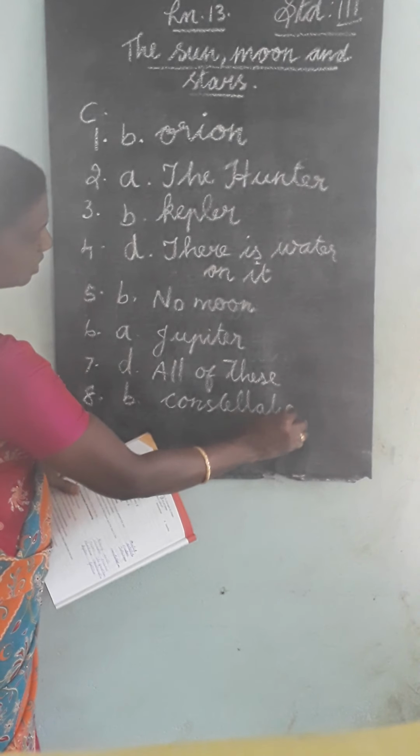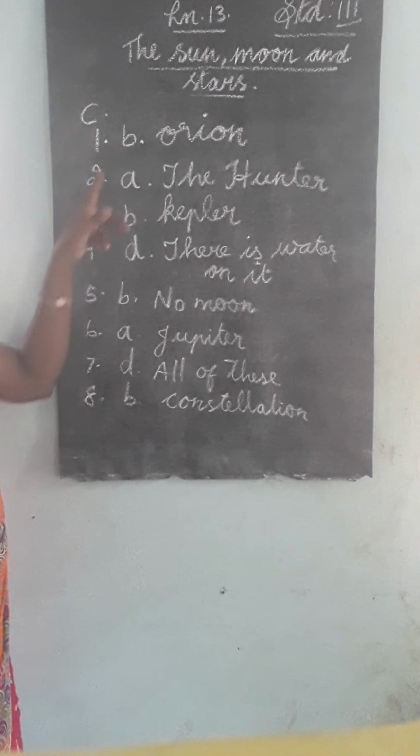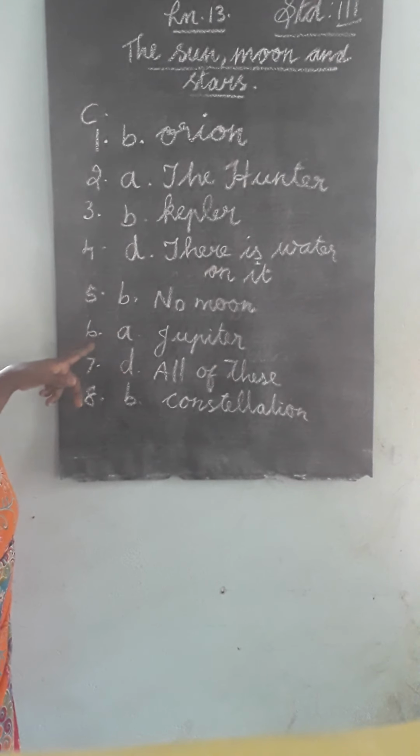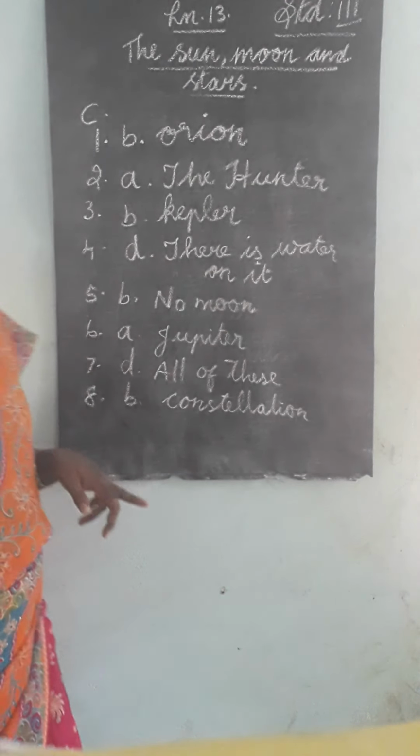Answer B. Constellation. Okay. So the first one answer B, second one answer A, third one answer B, fourth one answer D, fifth one answer B, sixth one answer A, seventh one answer D, eighth one answer B.